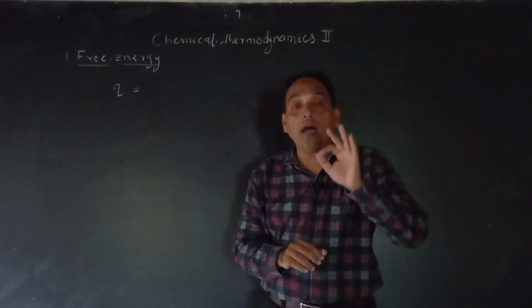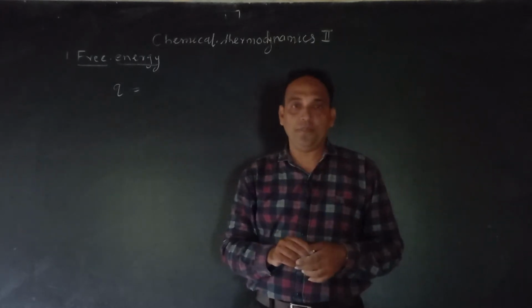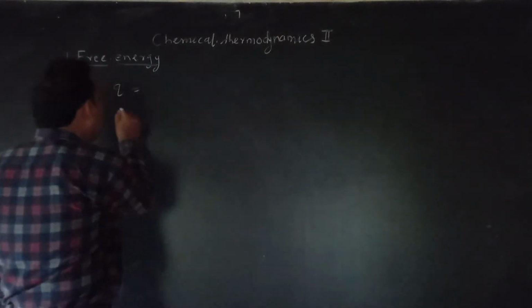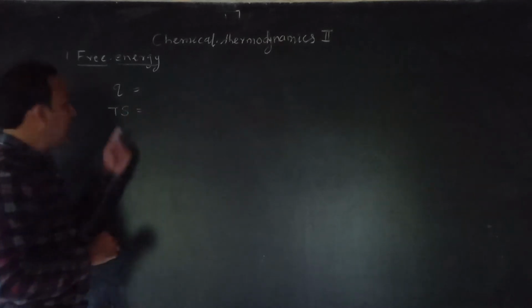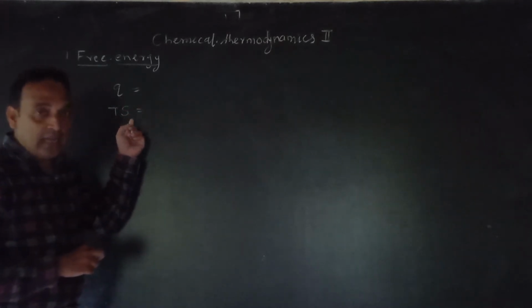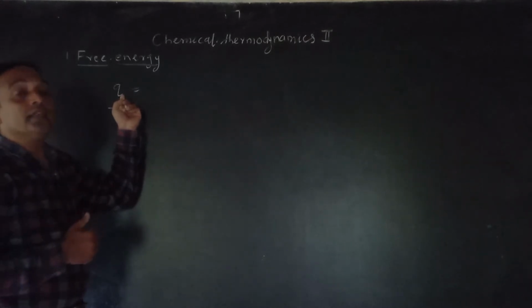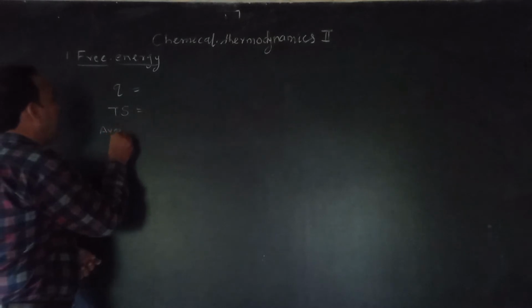So the unavailable energy is the product of temperature into entropy. T is the temperature, S is the entropy, Q is the amount of heat absorbed by the system. So what will be available energy? अब यहाँ पर अपन available energy कैसा find out करेंगे?